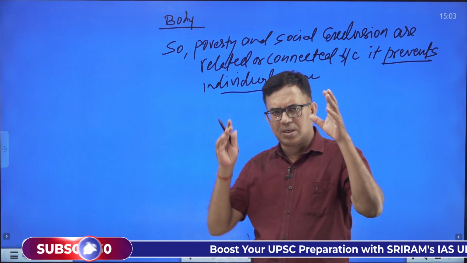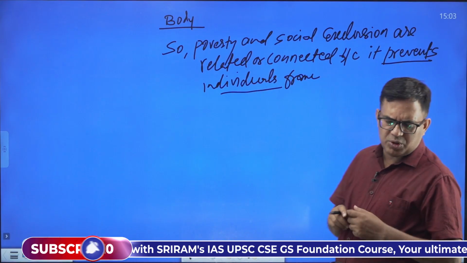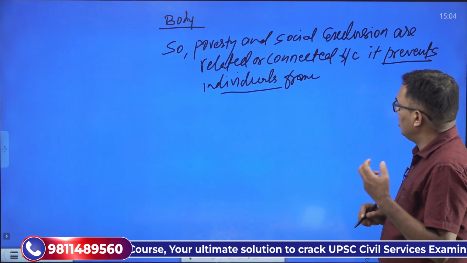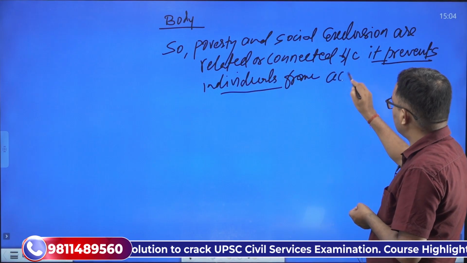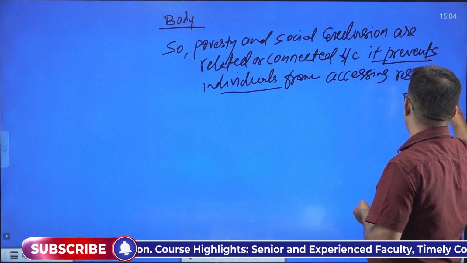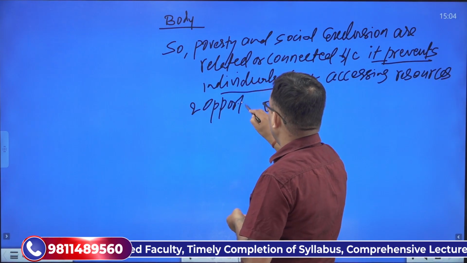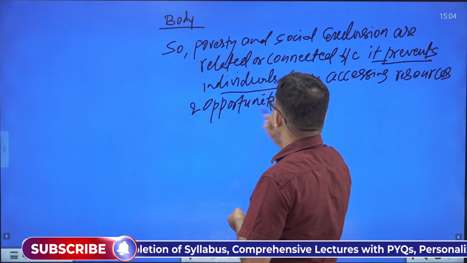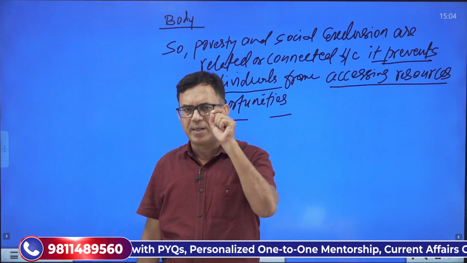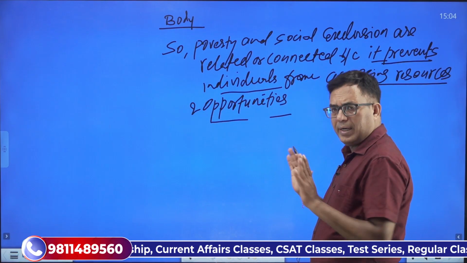Poverty and deprivation are related to exclusion because poverty prevents individuals from the larger things. So resources and opportunities, two things are to be there, right? This is the idea. Now connect it.